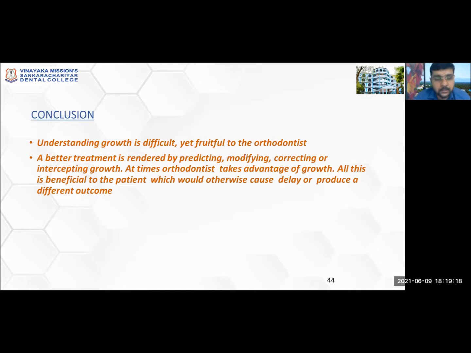As a conclusion for the entire chapter, understanding theories of growth is difficult yet fruitful to the orthodontist. A better treatment is rendered by predicting, modifying, correcting, or intercepting growth. At times, orthodontists take advantage of growth. All this is beneficial to the patient, which would otherwise cause delay or produce a different outcome.